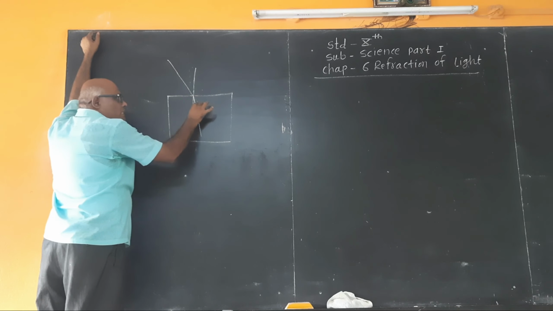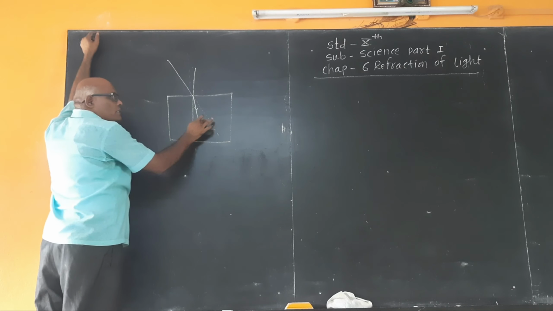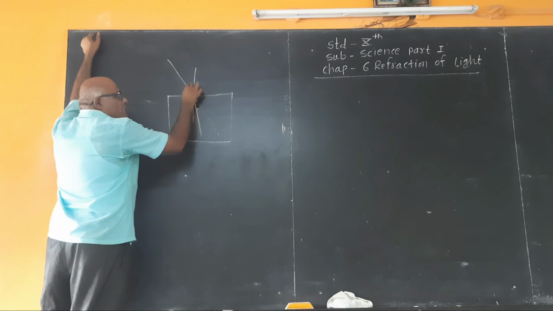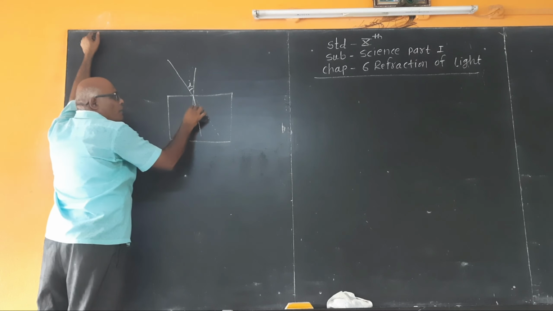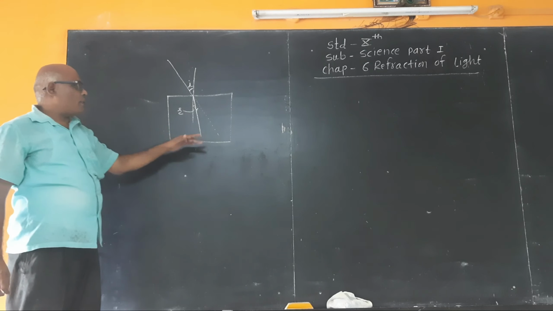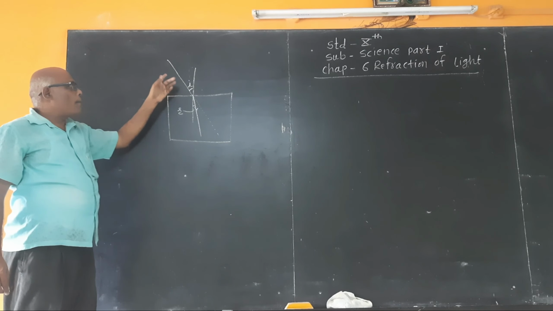In this case, this is the angle of incidence I and the angle of refraction R. The first law: when light rays pass from an optically rarer medium to an optically denser medium, they bend towards the normal.